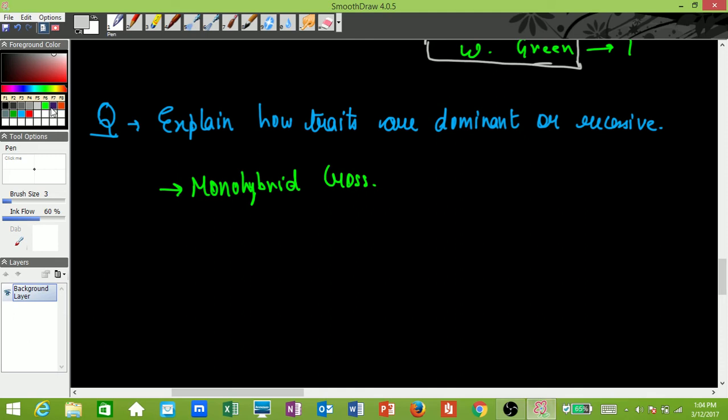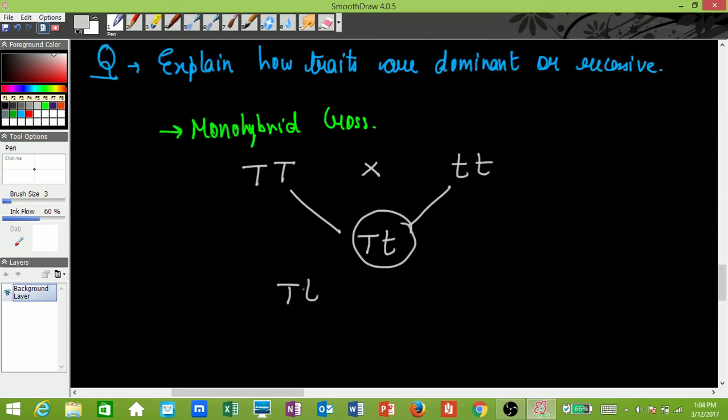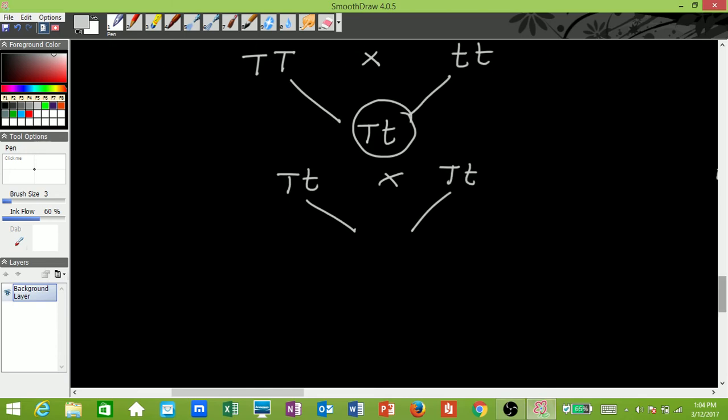So the monohybrid cross will explain how traits are dominant or recessive. In the monohybrid cross, we took two plants, capital T capital T and small t small t. One was tall, the other was short. In the progeny, all were seen to be capital T, small t. After that, when we self-pollinated the capital T, small t plants, we got different types of plants: capital T capital T, capital T small t, and small t small t.